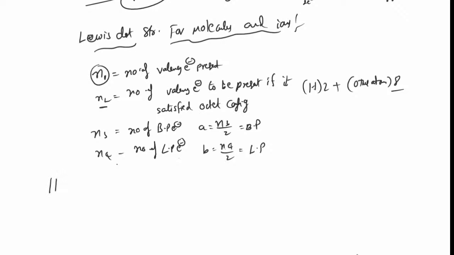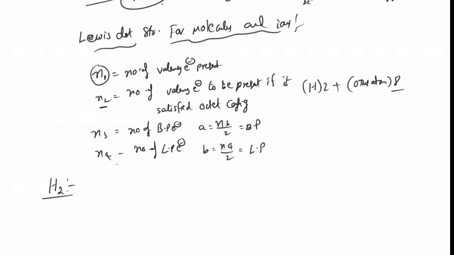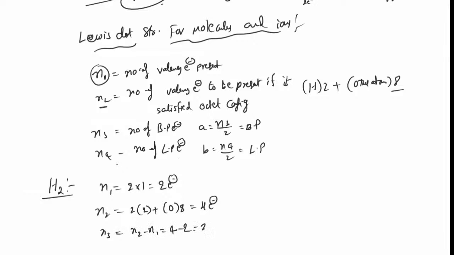Now, the best example, H2 molecule, you take. Anybody having doubts? Okay. If you consider H2, N1, number of valence electrons: each hydrogen has 1 electron, that is why 2 electrons only. N2, number of hydrogens 2 into 2 plus number of other atoms 0 into 8 is equal to 4 electrons. N3, number of bond pair electrons, that is N2 minus N1, that is 4 minus 2, equal to 2 electrons.